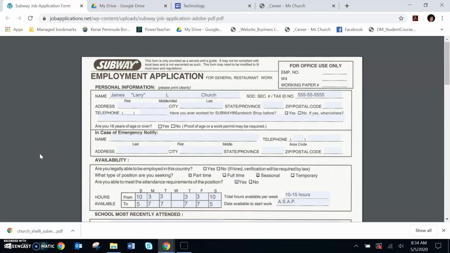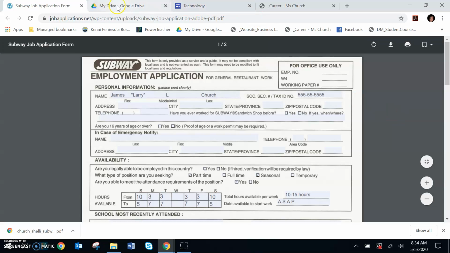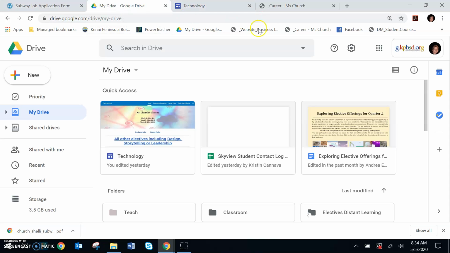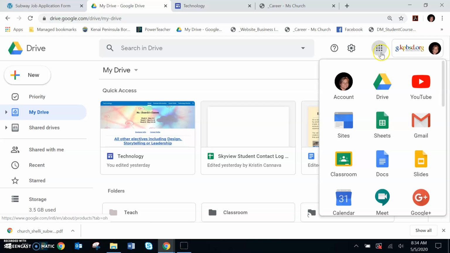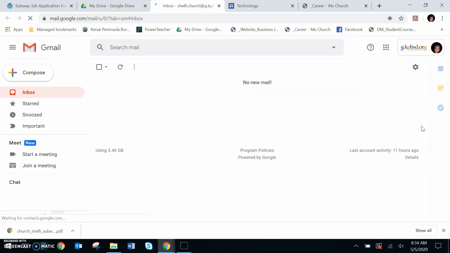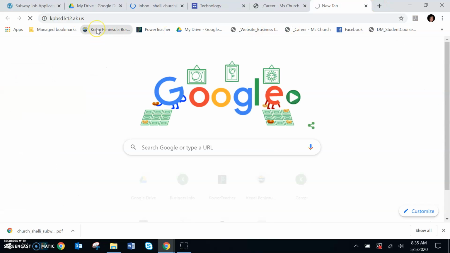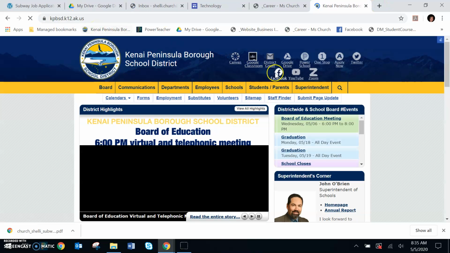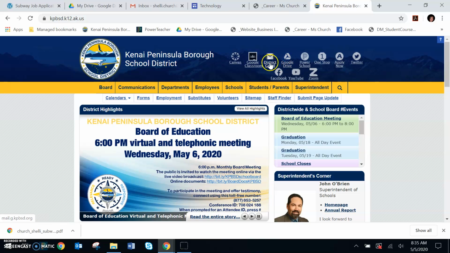Okay, so from here, you want to go ahead and bring up your My Drive. Then you want to go to your Gmail. Now if you don't have your My Drive in your favorites, then you want to get a new tab, bring up your KPBSD website, go to your district Gmail, and do it that way.